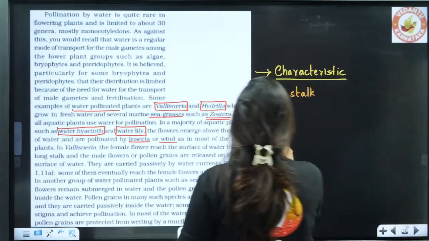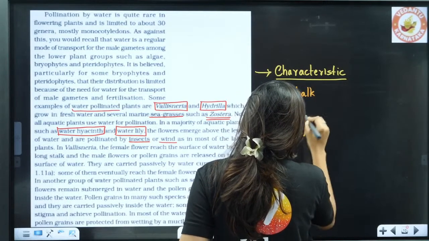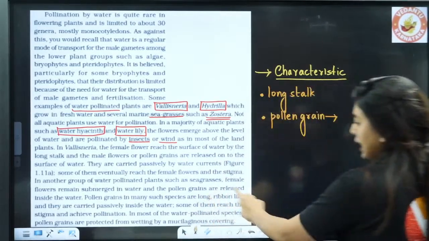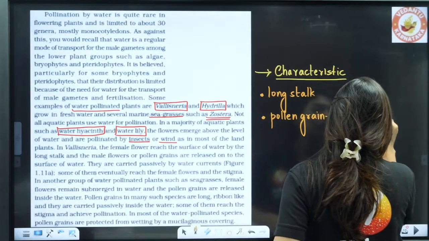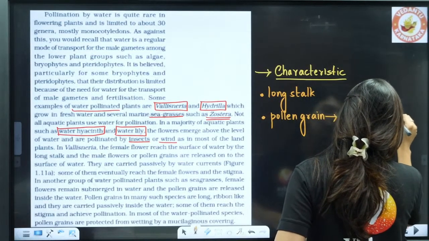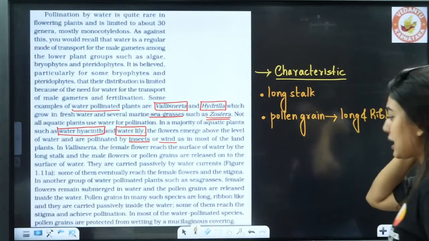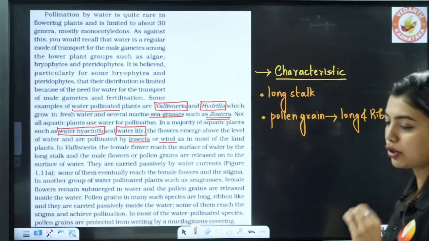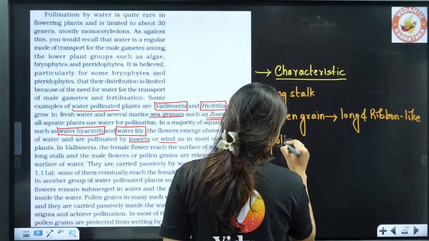So look at the pollen grains. If they ask for characteristics, not the process, you should write about this. Pollen grains are what? Long and ribbon like, and passively some of them reach the stigma. In most water pollinated species, pollen grains are protected. So pollen grains are going to be protected by a mucilaginous coating.